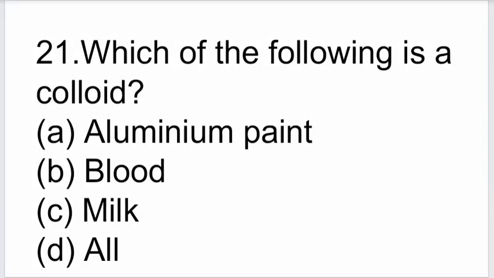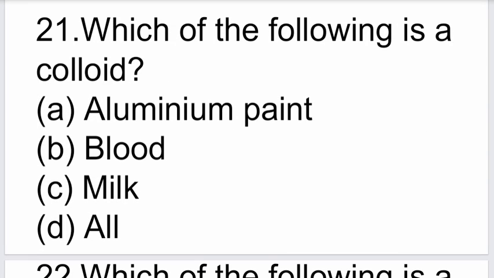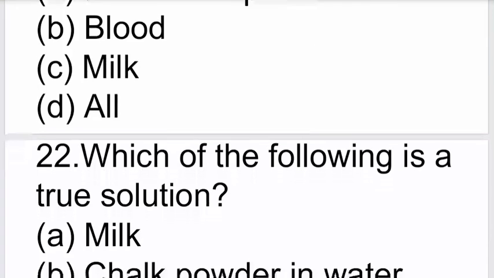The next question. Which of the following is a colloid? The options are aluminum paint, blood, milk, all of the above. The correct option is D, that is, all of the above.